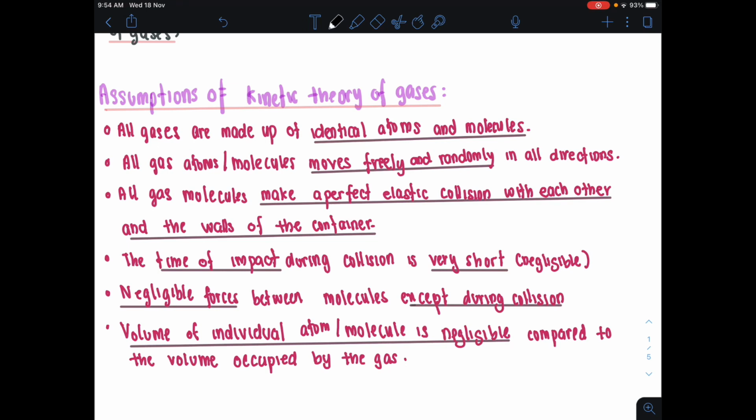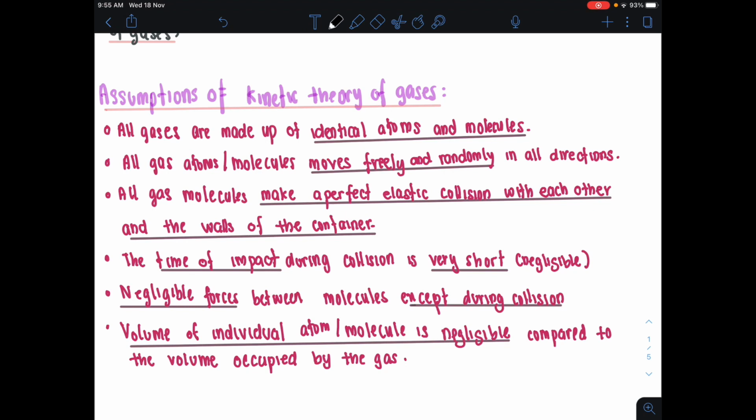So bila dia tengah move in all direction freely and randomly, dia akan collide with each other. So when they collide, they will make elastic collision, di mana dia akan rebound balik. Begitu juga dia akan collide dengan wall dan dia akan rebound balik and continue its freely and randomly motion dekat sini. Next adalah the time of impact during collision is very short. So waktu dia collide, tak kisahlah dia collide dengan molekul lain ataupun wall itself, duration dia collide itu sekejap saja, macam pop terus rebound balik.